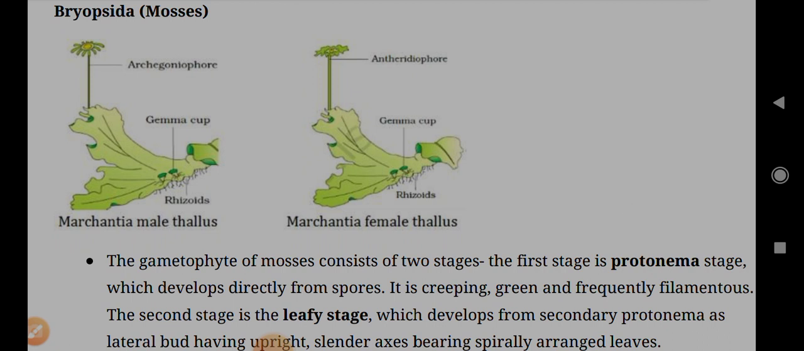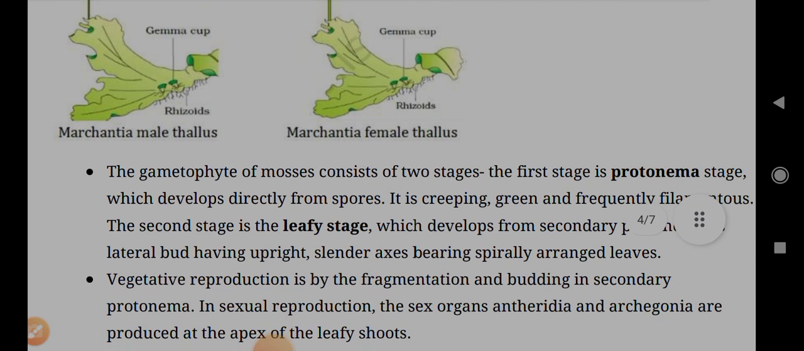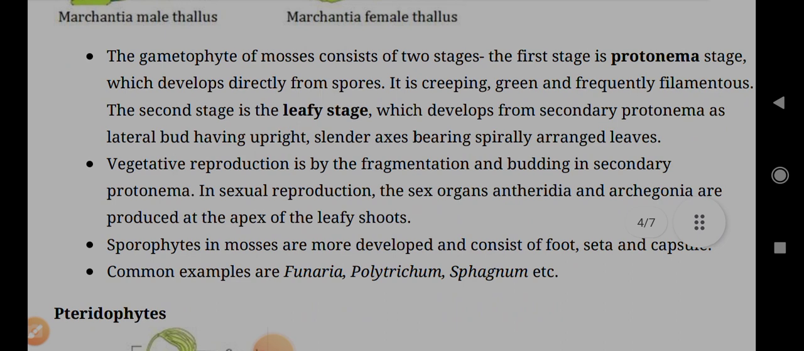Here are the Marchantia female and male thallus diagrams. And the archegoniophore is like a flower. Very good, cute flower. I think that's the difference between them.